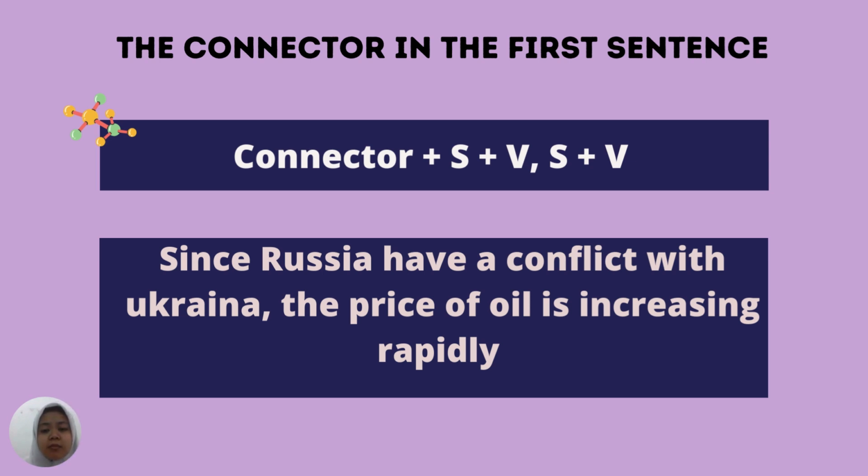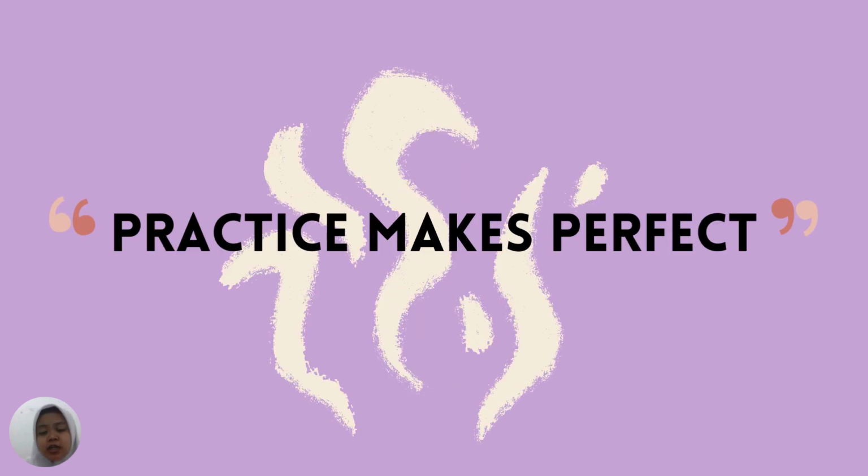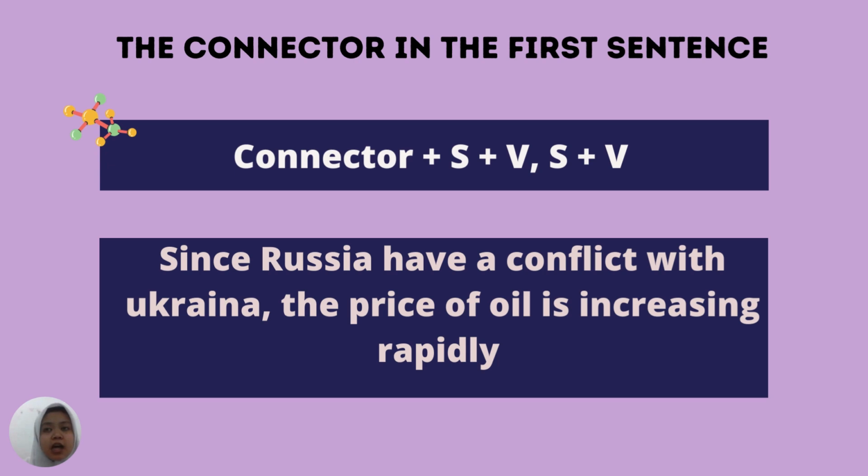Okay guys, that's all for me. But before we finish the presentation today, I would like to summarize from the first topic until the last topic. First topic, we talked about past participle. Past participle has two functions. First, to become the passive, with the formula subject plus to be plus verb three. The second function is to be an adjective. If we want it to be an adjective, we don't have to use to be. And usually the passive sentence formula is subject plus verb three plus by, and the last is the object.